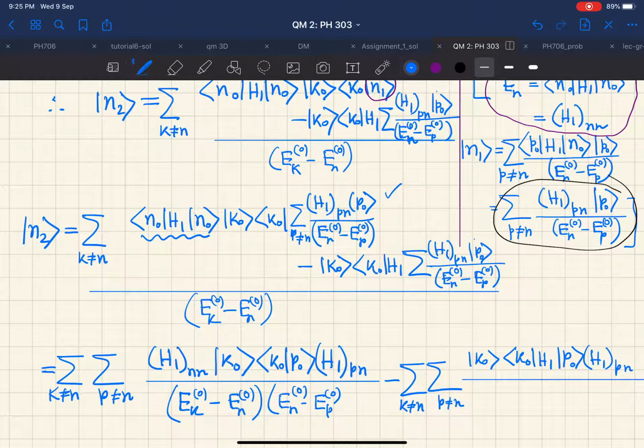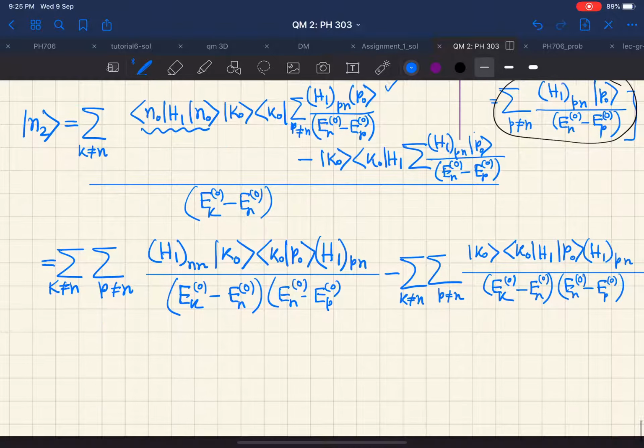So this is giving us again Ek0 as the overall thing in the denominator, and another En0 minus Ep0.